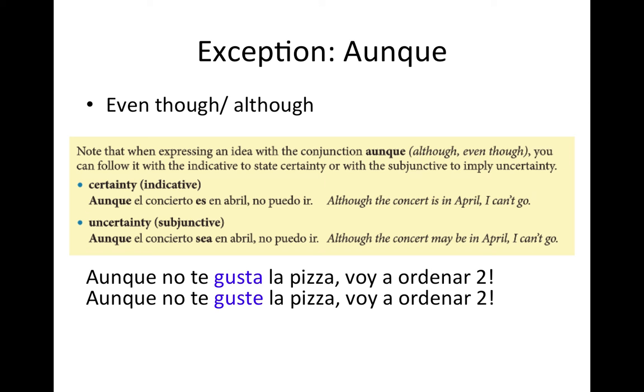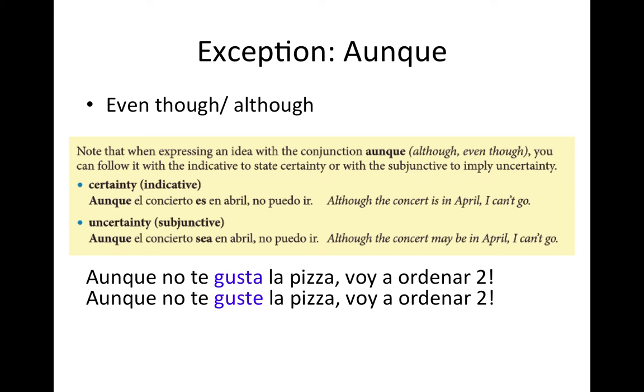the person that the concert may or may not happen in April. The first one, you're expressing no uncertainty. On the second one, you're saying even if it isn't around there, I can't go. Okay, I'm giving you another example, two sentences that are exactly the same, and the only thing that's different is one is using the indicative and one is using the subjunctive.